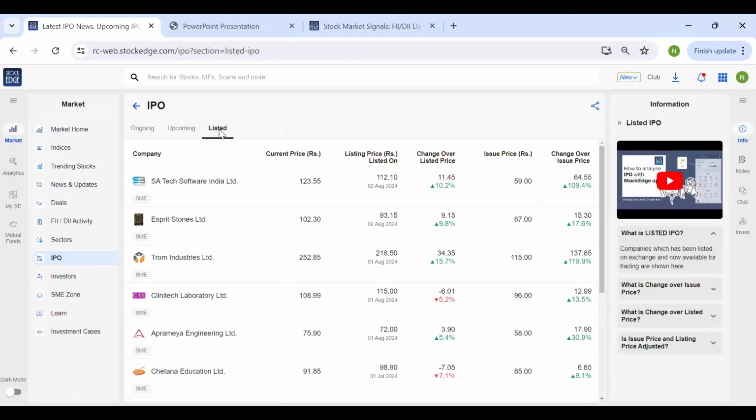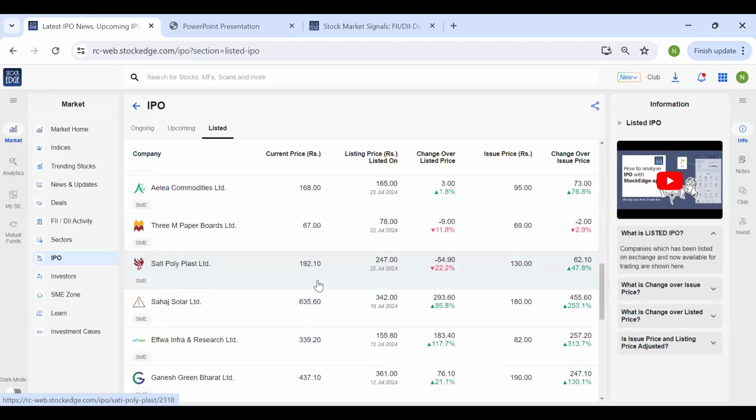And the third tab is the listed tab. Listed tab tells you how the recently listed IPOs are doing, because it helps you to understand and do an analysis of how the recently listed IPOs are doing with respect to the listing price and their issue price, if the IPO has been successful or not. So the listed date is also provided, and the current price has been provided with the change, so that it helps you to do an analysis of how the IPOs have been doing.